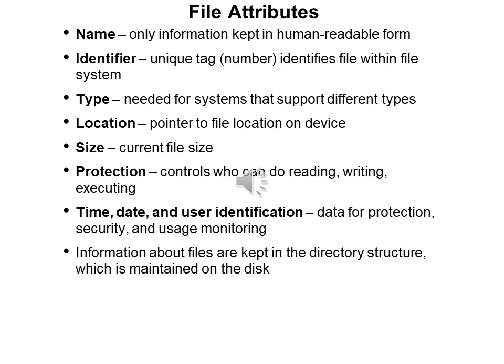The size denotes how large the file is, in KB, MB, or GB. The protections define who can control the file, who can read from the file, write into the file, or execute the file. These are some terms required under protection. In conclusion, a file must also have the time, date, and user identification. So these are some attributes of a file system.